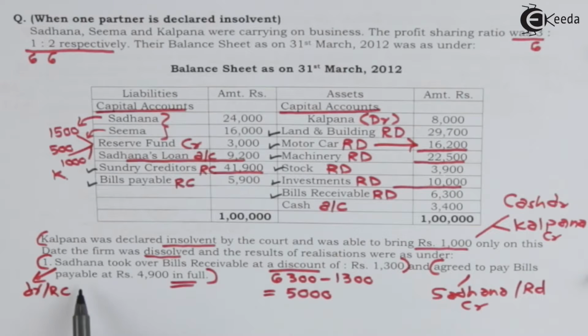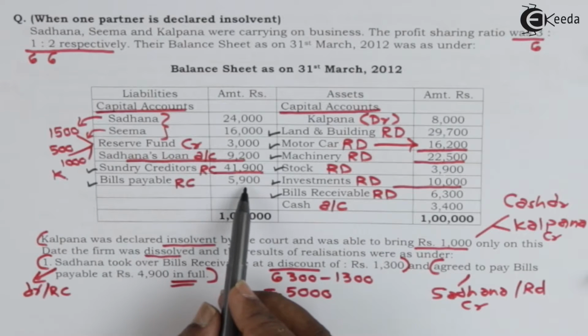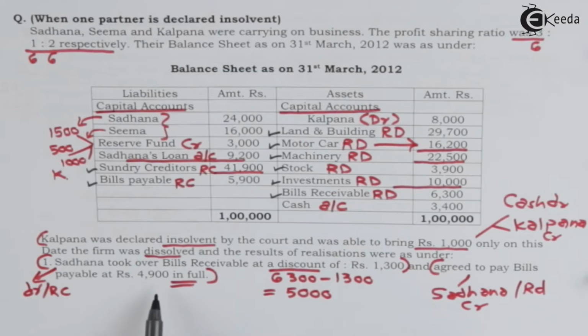Agreed to pay bills payable at rupees 4,900 in full. Bills payable are of 5,900. She is taking over this liability in settlement for 4,900. This amount will be credited to Sadhana's capital account and debited to realization account.